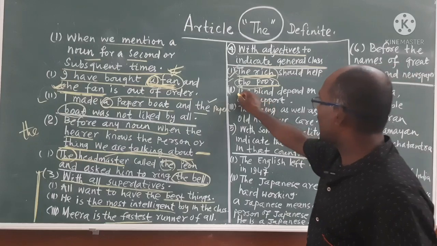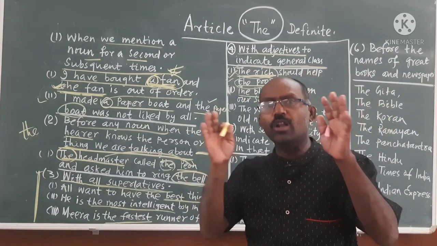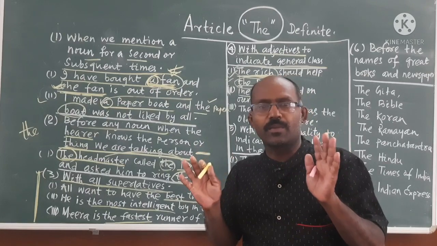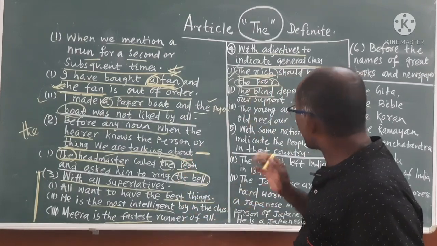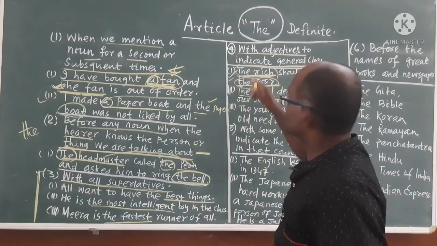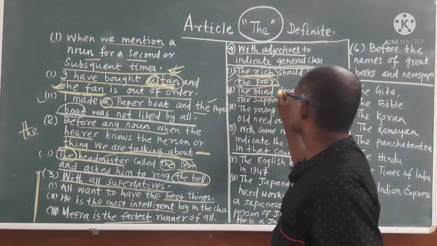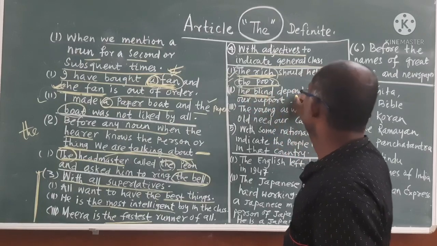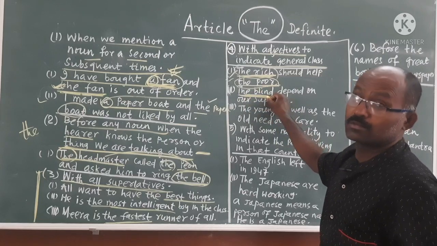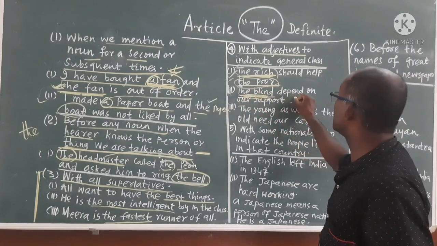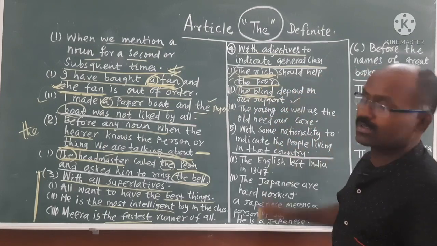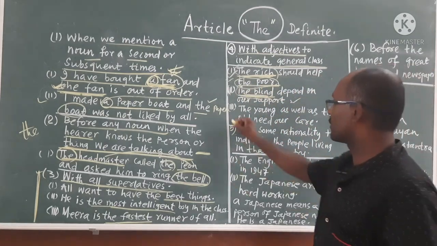Okay. The blind. The blind means all the blind men. Clear? If you write the blind man, then you can say single person. The blind man, the rich man, single person. But the rich, the blind depend. So it is plural. Don't think it is singular. The blind depend, that means all the blind men depend on our support. Clear?